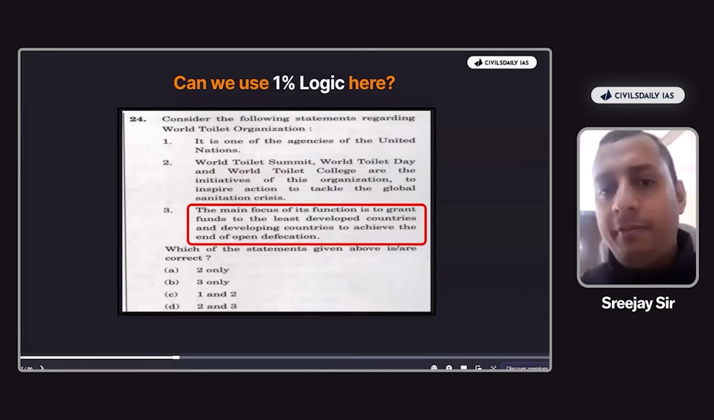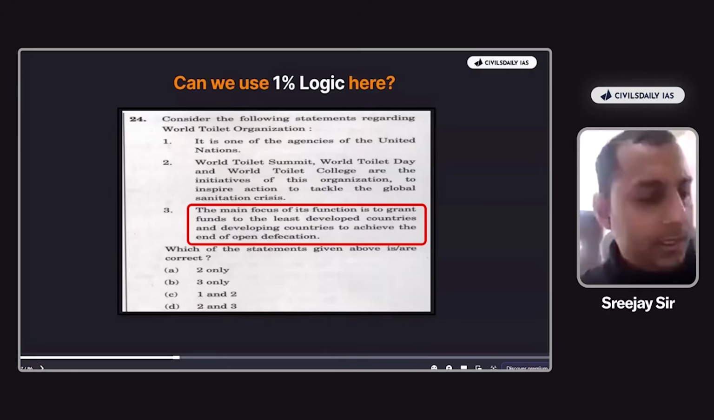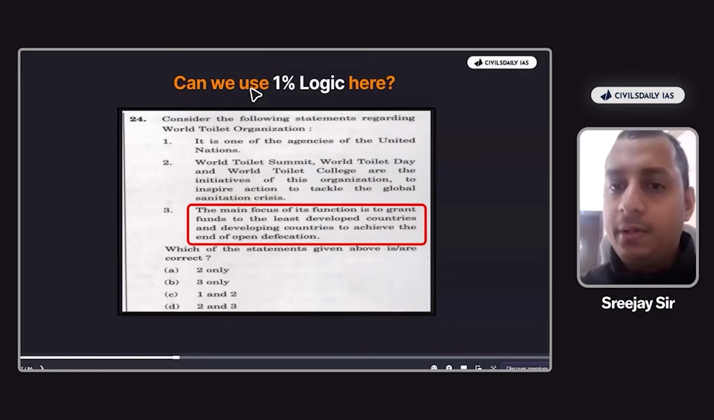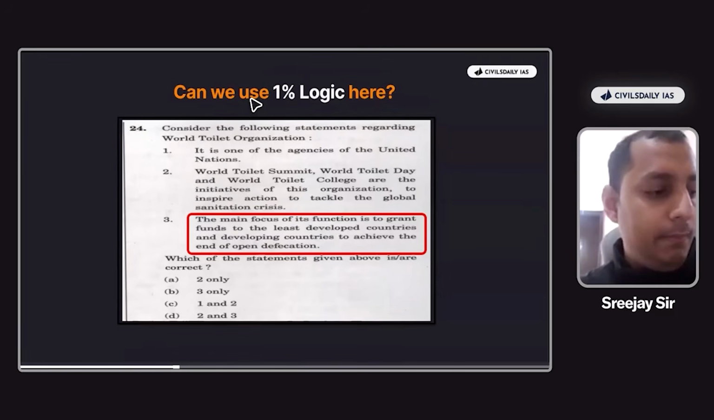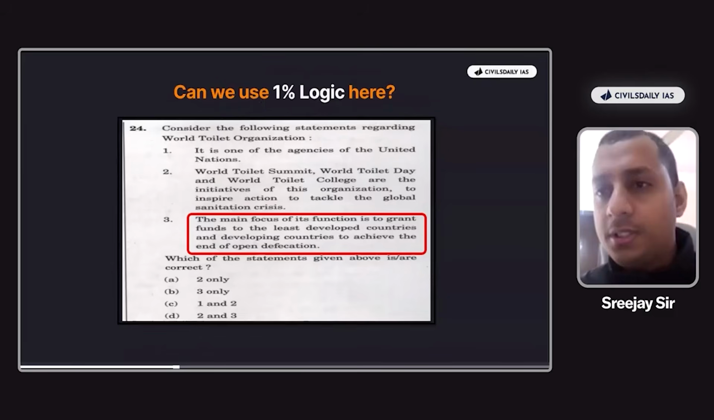The main focus of its function is to grant funds to the least developed countries and developing countries. Is it extreme or general now? Now here, the statement becomes extreme for the fact that UPSC has given the word main there. It has to be the main objective and it should not be the general objective, right?